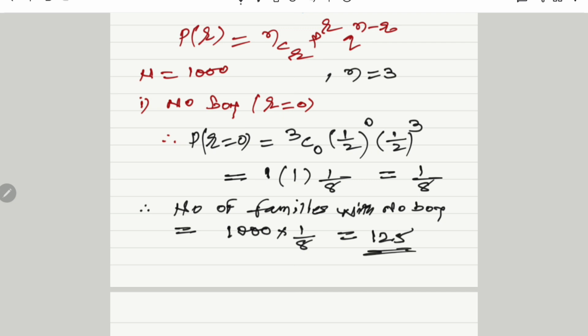This is the number of families with no boy out of those 3 children. Answer for the first.